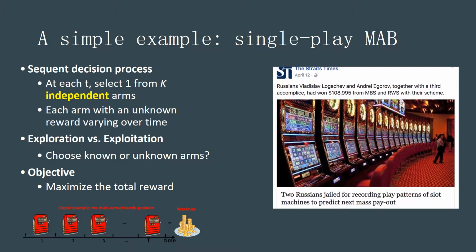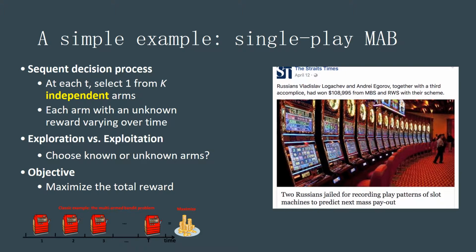Let us begin with a toy example and simply model the process. For example, let us say the gambler at each time slot t can select only one bandit from the K bandits, and after pulling the bandit, the gambler can see the result, which is called the reward. At each time, the reward is varying over time, and the gambler cannot know it before pulling the selected arm. Therefore, the gambler is facing the problem of whether to take a risk and select the unknown arms or choose from the pulled arms that have some observation previously.